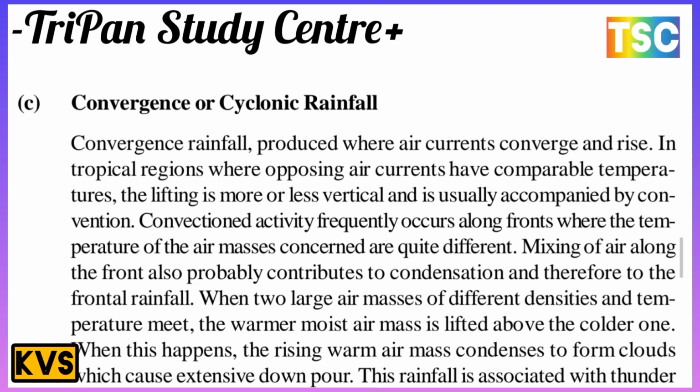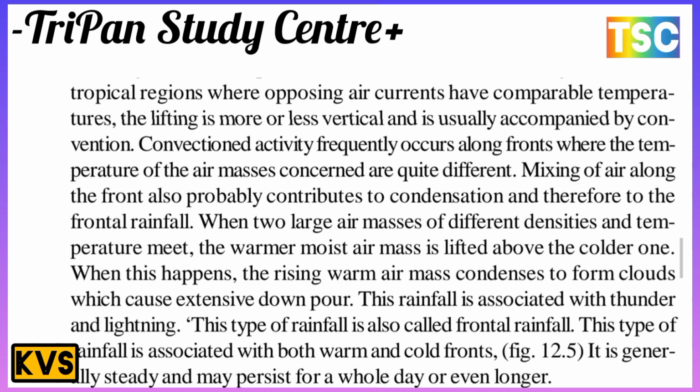When two large air masses of different density and temperature meet, the warmer moist air mass is lifted above the colder one. When this happens, the rising warm air mass condenses to form clouds, which cause extensive downpour. This rainfall is associated with thunder and lightning, and this type of rainfall is called frontal rainfall.